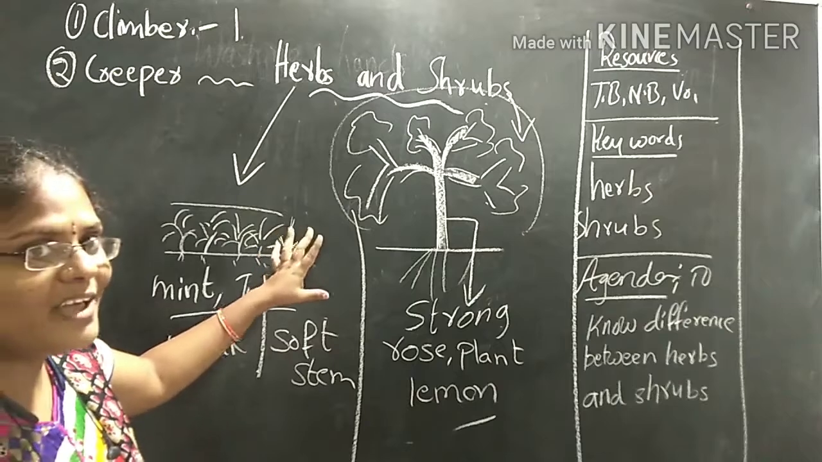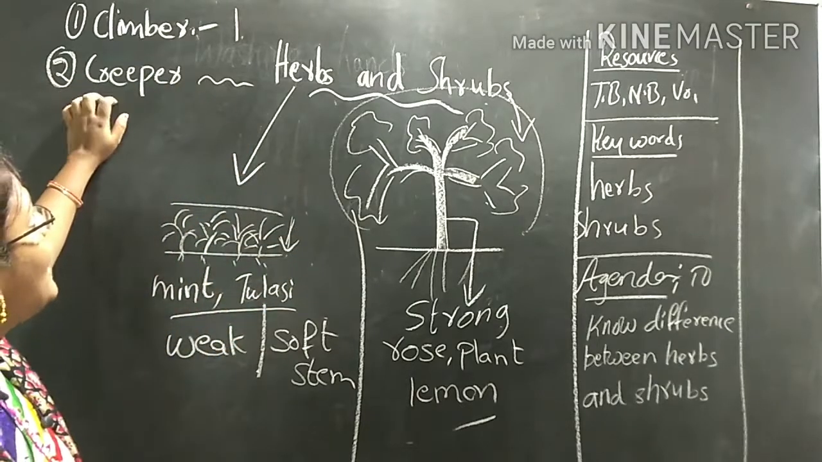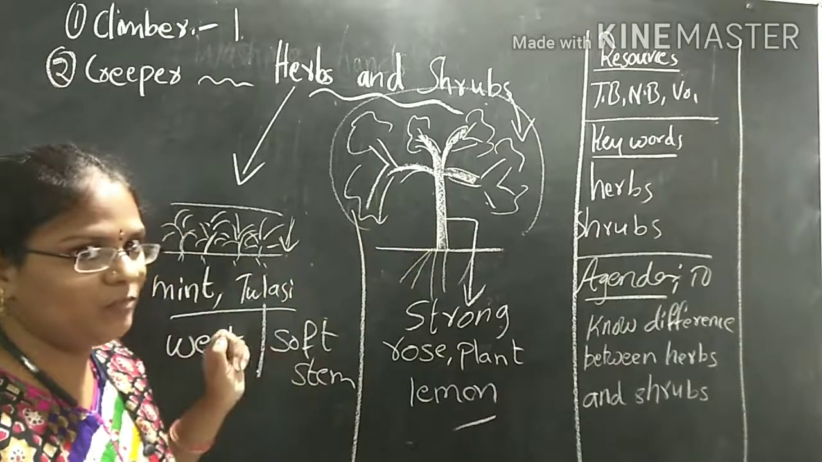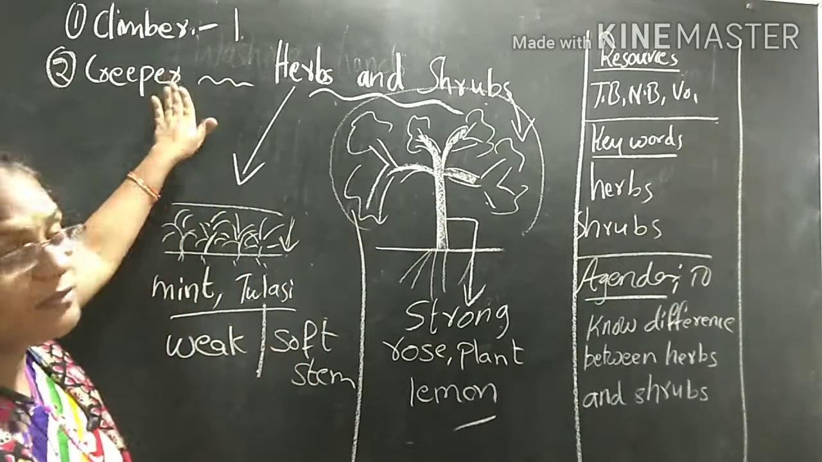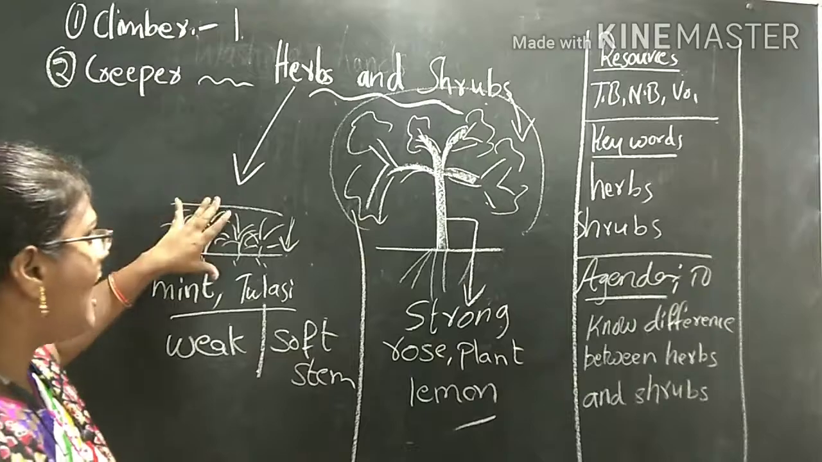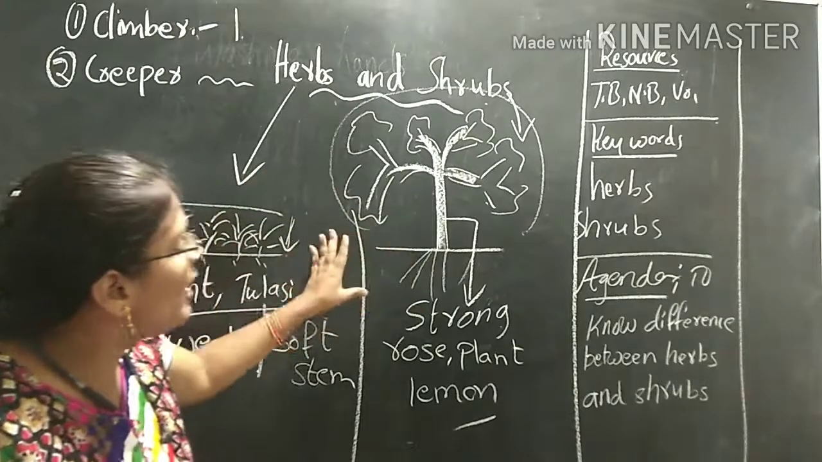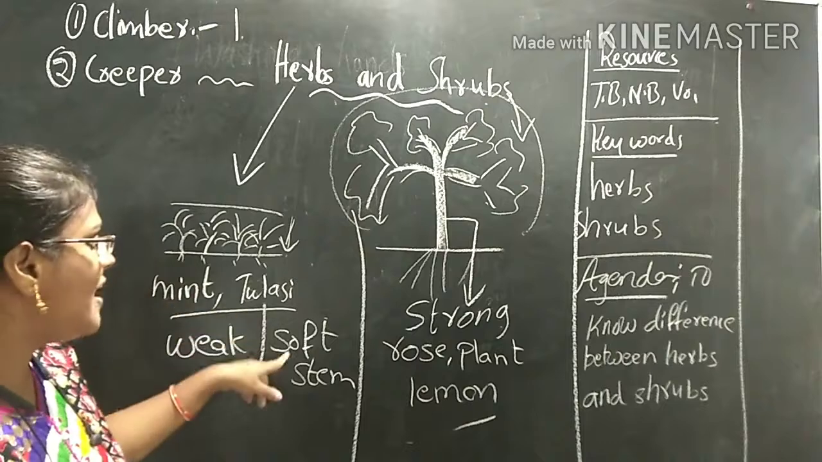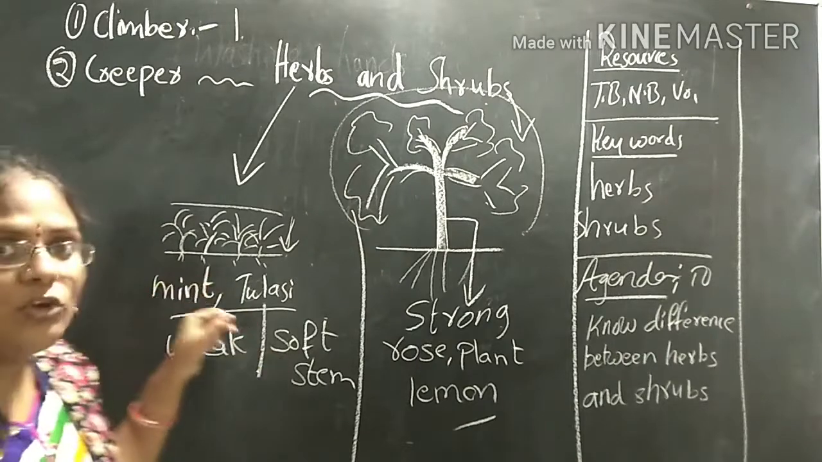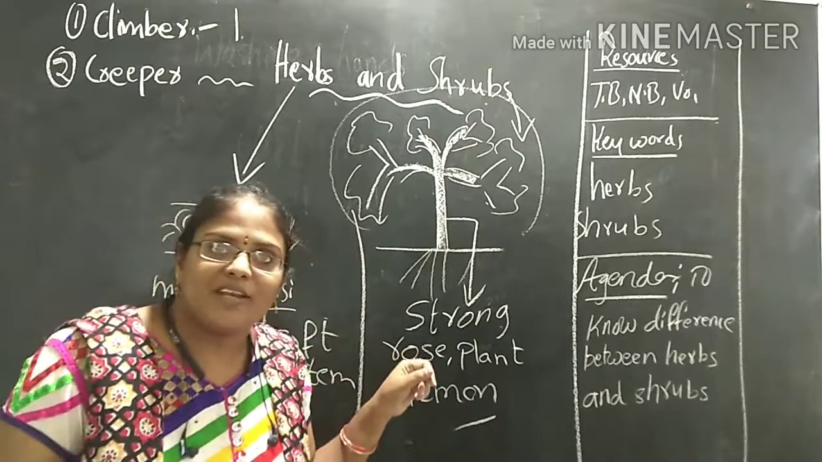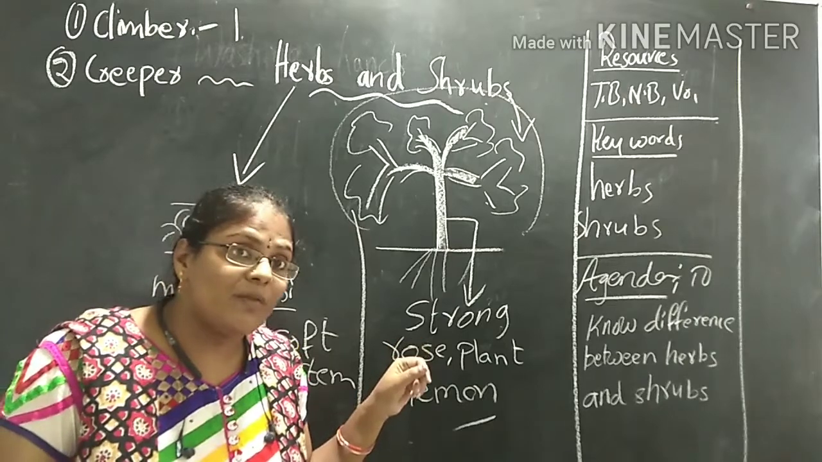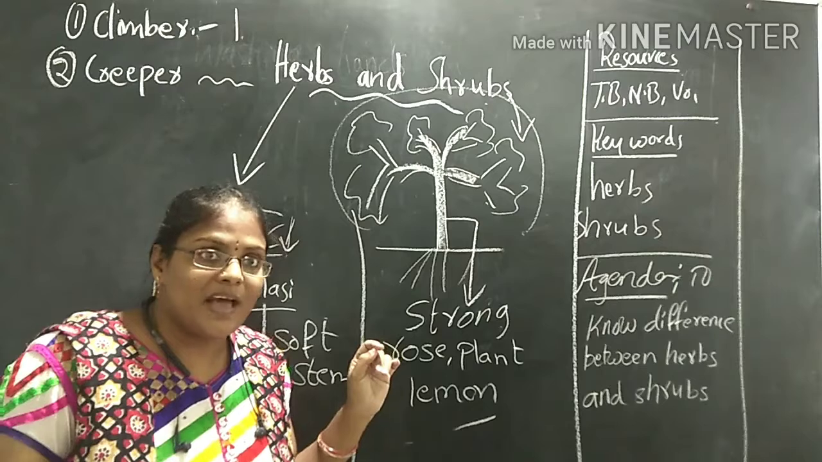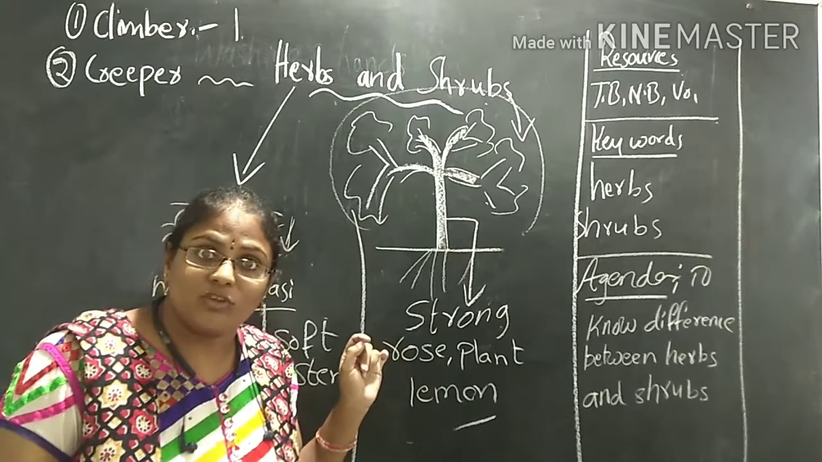Once again, see carefully. Herbs have weak stems, but they are very soft. For example, you know spinach. Yes, we eat spinach in our home. How will the leaf and the stems be? Yes, they are green in color and they are very soft.